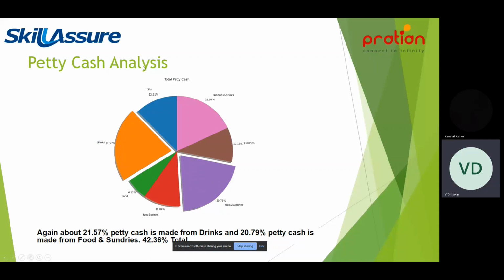Now we have petty cash analysis. Petty cash is also one of the important ways money is made, profit is made for the restaurant. So again, about 21.57% of petty cash is made from drinks, and 20.79% of petty cash is made from food and sunrise. So about 42% of total petty cash is made from just food, drinks, and sunrise. We can see how petty cash is made in this pie chart.